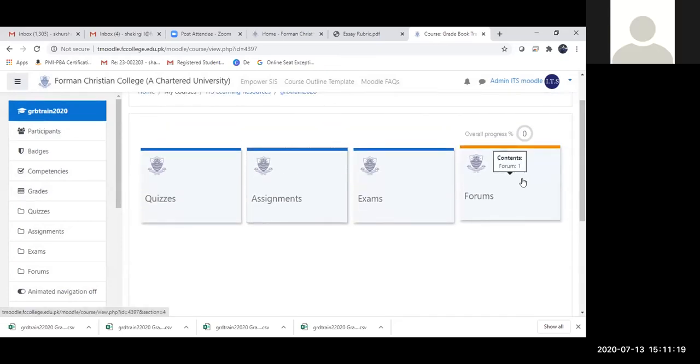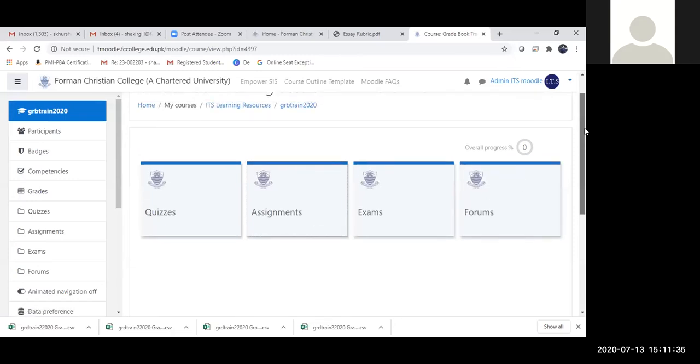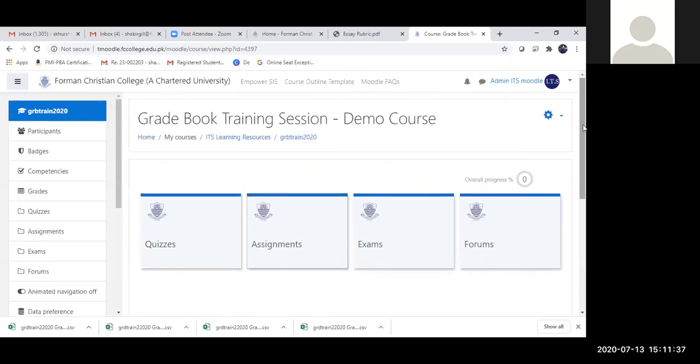There are two questions actually from the assignment. Yes. Hello. The question from Zubair, just two questions. Zubair wants to know, if you want to give bonus marks to students, how do you do that?